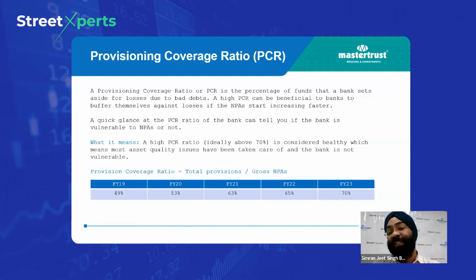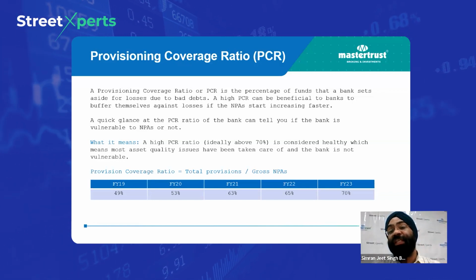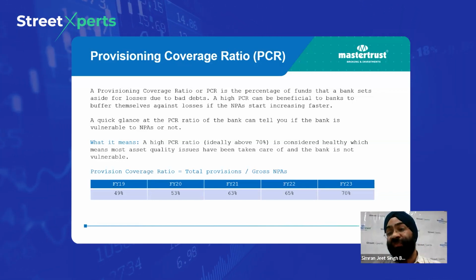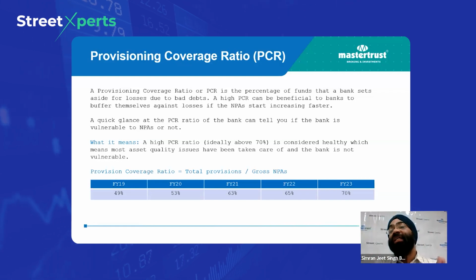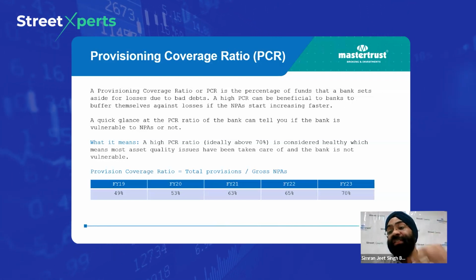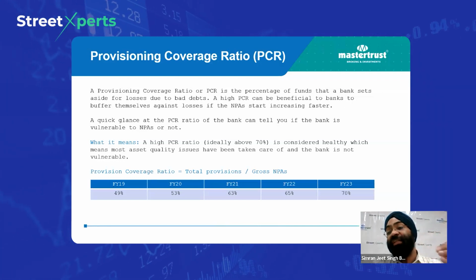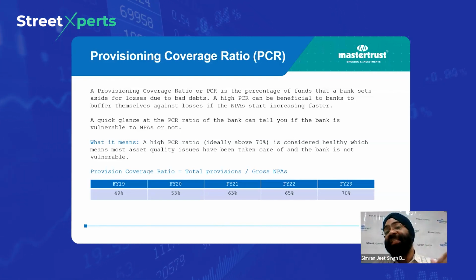The bank is assuming that if any of these 10 customers delay or default, then considering the uncertainty of the future, it is making the provision today itself. So this ratio says that the bank is bearing the future uncertainty today itself, and the higher the PCR ratio, it is beneficial for the bank to keep itself in a very strong stage when uncertain times come.